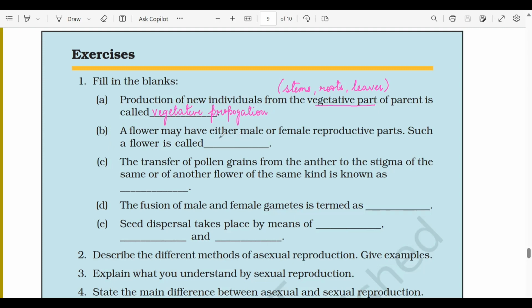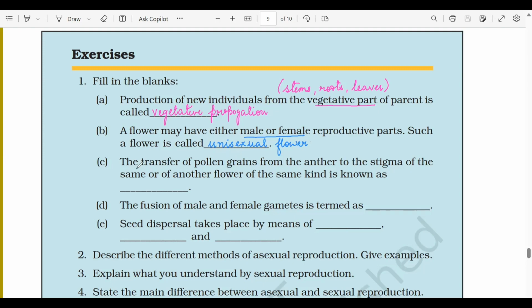A flower may have either male or female reproductive parts. Such a flower is called dash. Now we have learned that there are two types of flowers. A flower may have only male or female reproductive parts, and another flower has both reproductive parts present. So the flower in which either male or female reproductive part is present is called a unisexual flower. Okay, uni means one. So only one reproductive part will be present, either male or female. Let's move on to the third question.